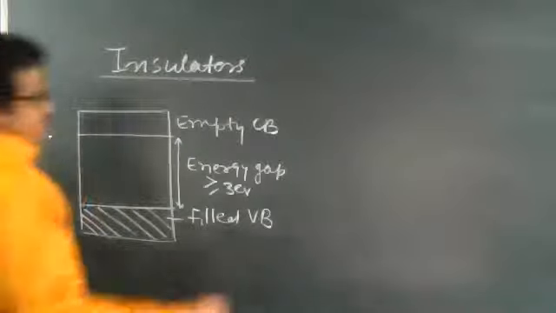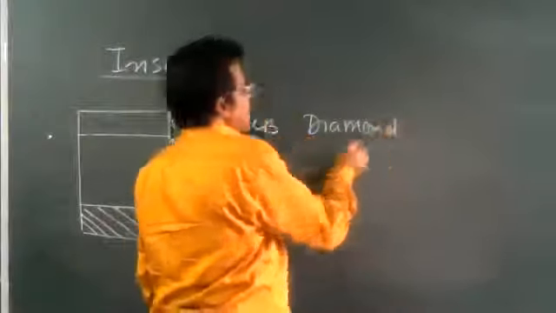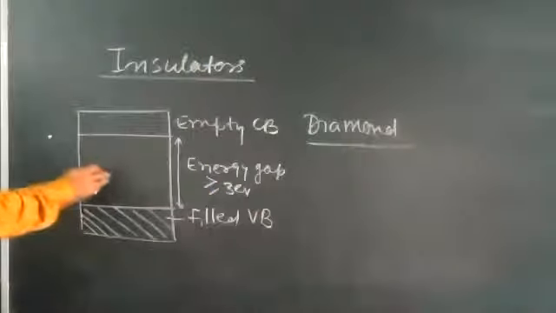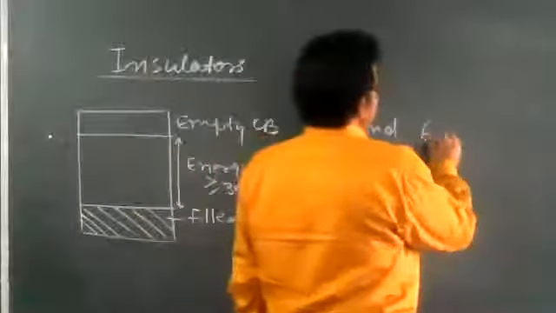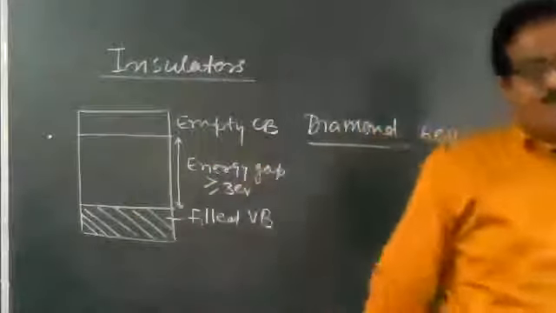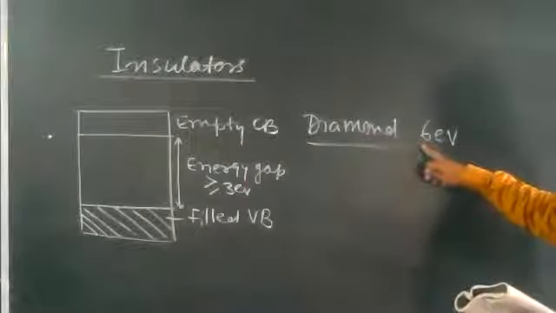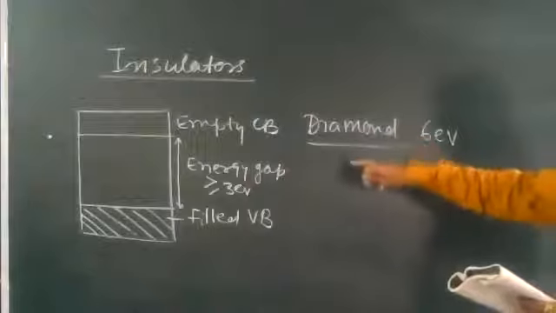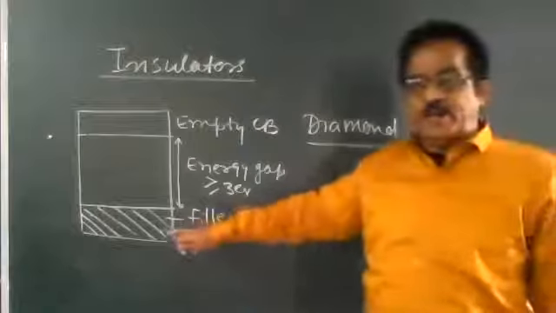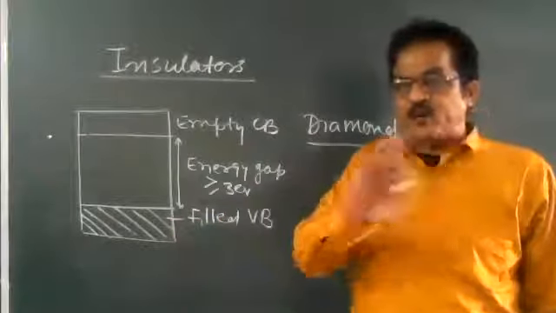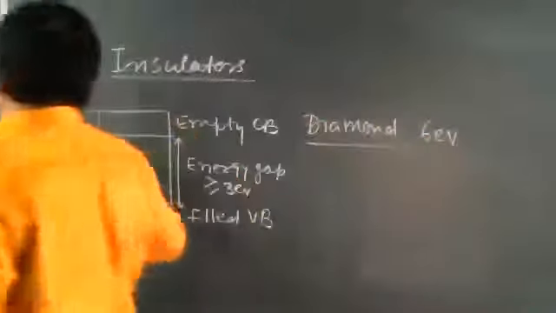In case of a diamond, suppose the energy gap is around 6 electron volt. The energy gap for diamond is 6 electron volt. So the valence band is completely filled, so electrons are not free. Okay, write down. For the diamond we are going to see.